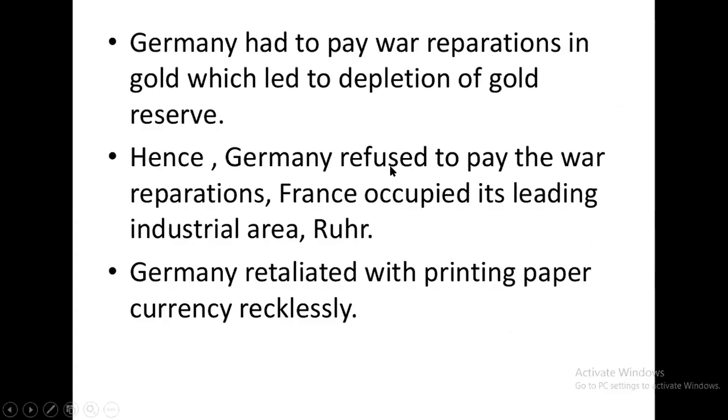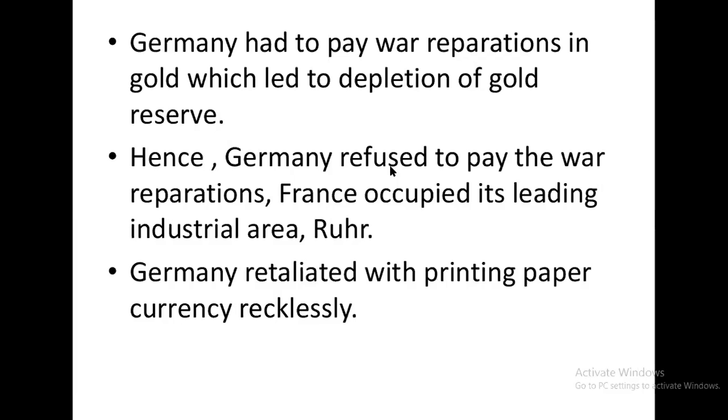Now, when they had to pay, the resources had already been taken. Iron mills and everything were taken, population was taken, colonies were taken. So already they had lots of loss. Now they also had to pay war reparations in gold, and what will happen then? Their gold reserve will go down.